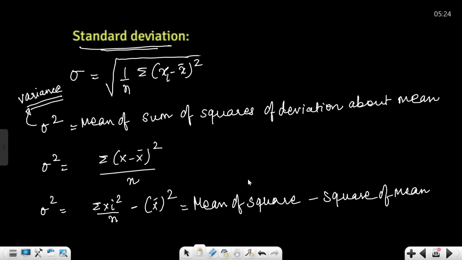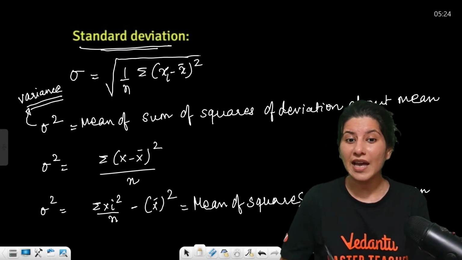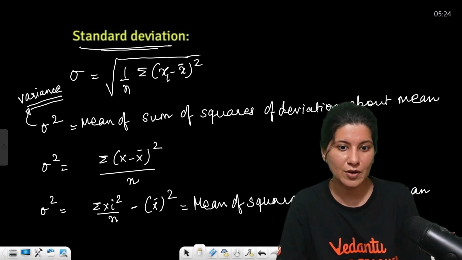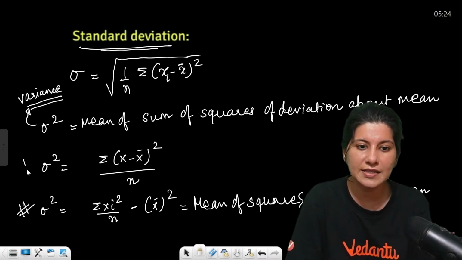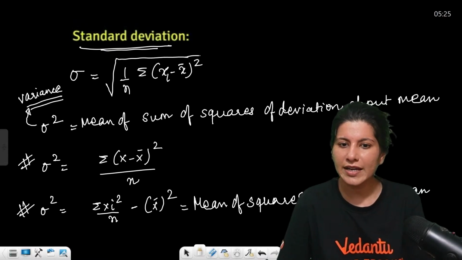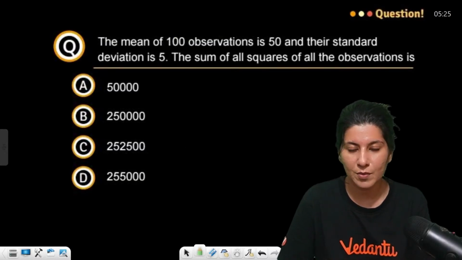So mean of squares means what? That means you have to take the average of the squared quantity of all the observations minus the square of mean. So these two formulas are something that you have to keep in mind. Let us just try doing some problems based on these formulas.